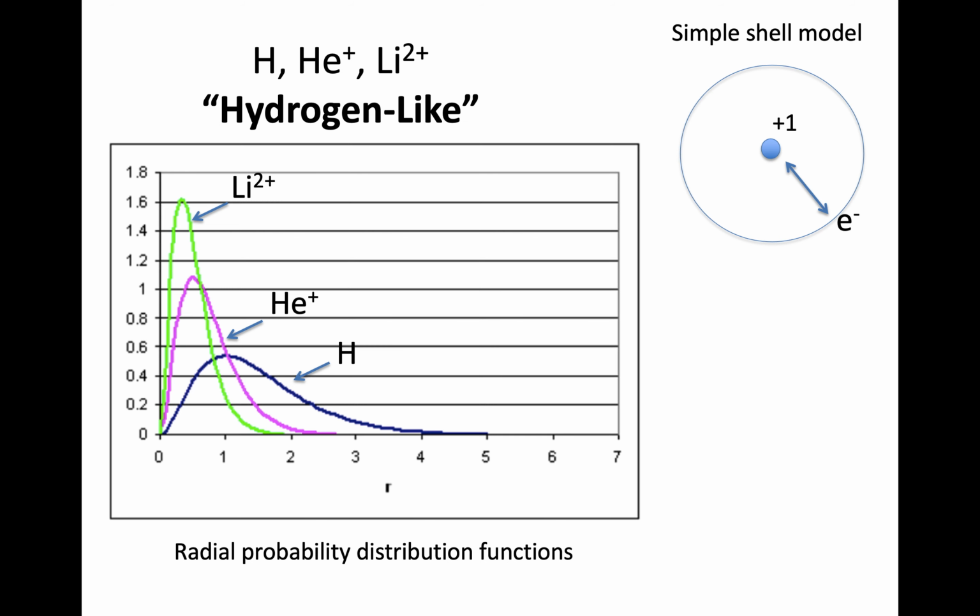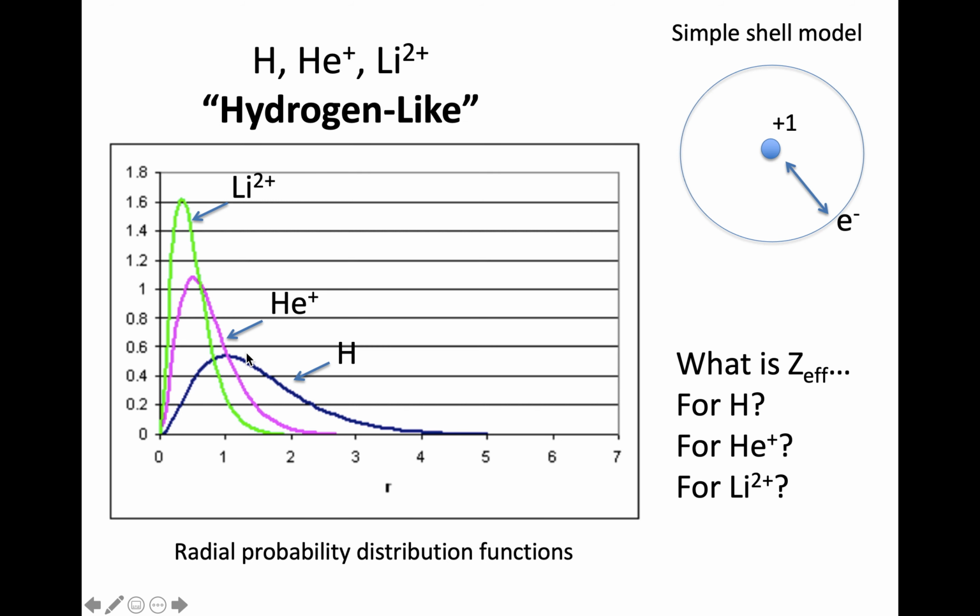We can consider effective nuclear charge not just for neutral atoms, we could think about it for ions too. In this simple shell picture, what does hydrogen look like? There's 1 proton and 1 electron outside of it. What would that same shell picture look like if I was looking at helium that was +1, lithium that was +2? Notice how the radial probability distribution functions get closer and closer to the nucleus. I think that's because they have different effective nuclear charges. Take a second. What would be the effective nuclear charge for hydrogen, helium+, and lithium 2+?